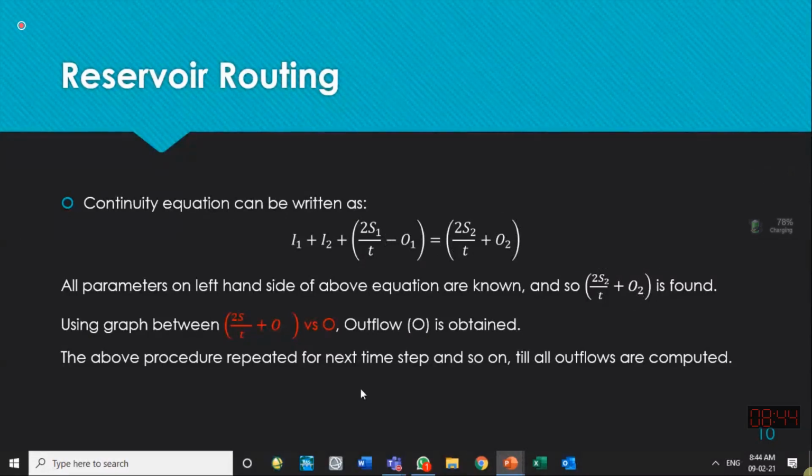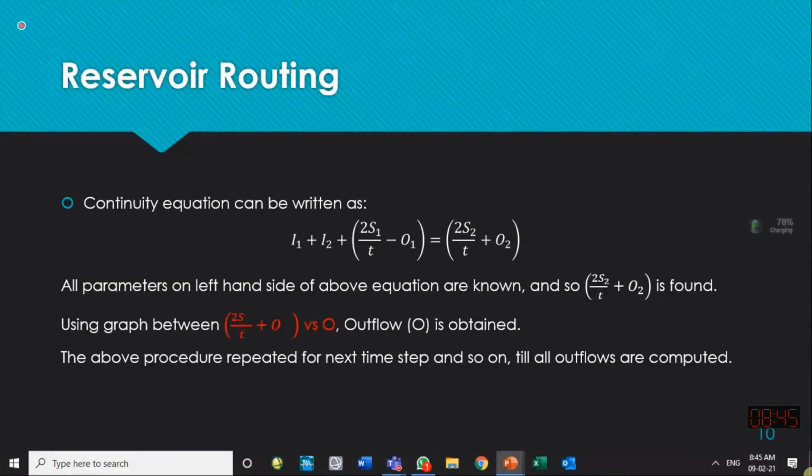We can find this, and using the graph and the value we have just calculated, they find O from the graph, and that is the outflow in the next time step. So for the outflow hydrograph, we have calculated outflow. For one time step, this calculation is complete now.